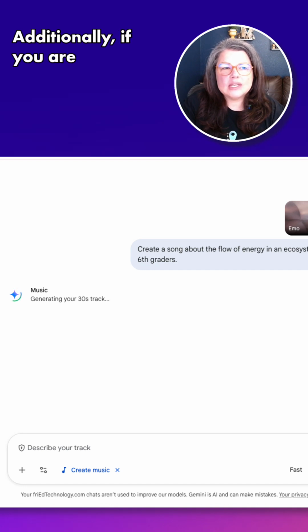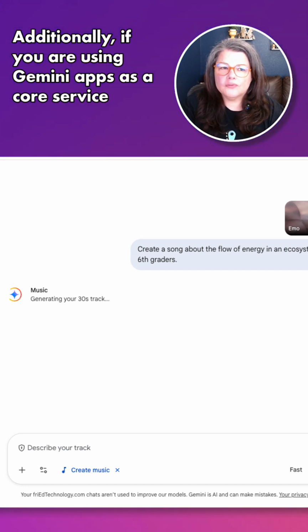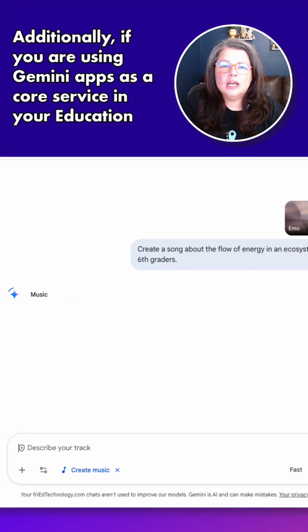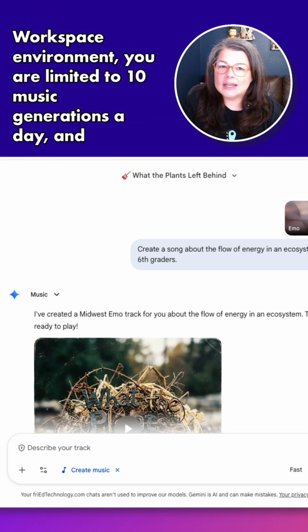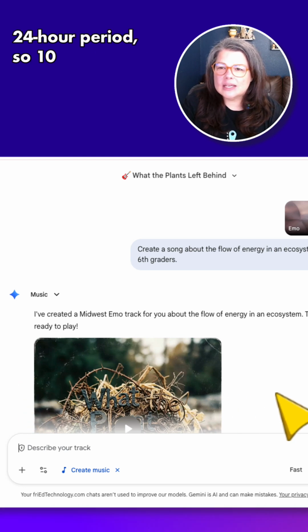Additionally, if you are using Gemini apps as a core service in your Education Google Workspace environment, you are limited to 10 music generations a day, and that is a 24-hour period, so 10 per day.